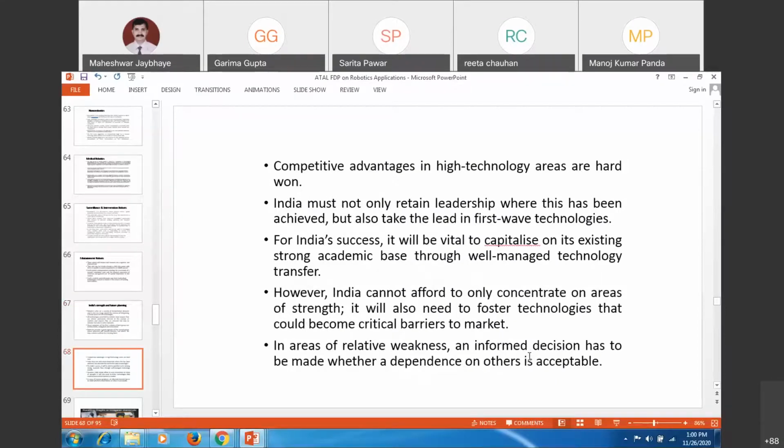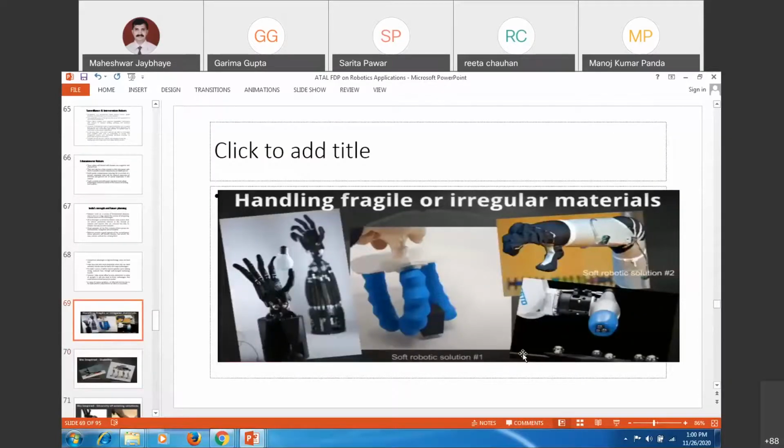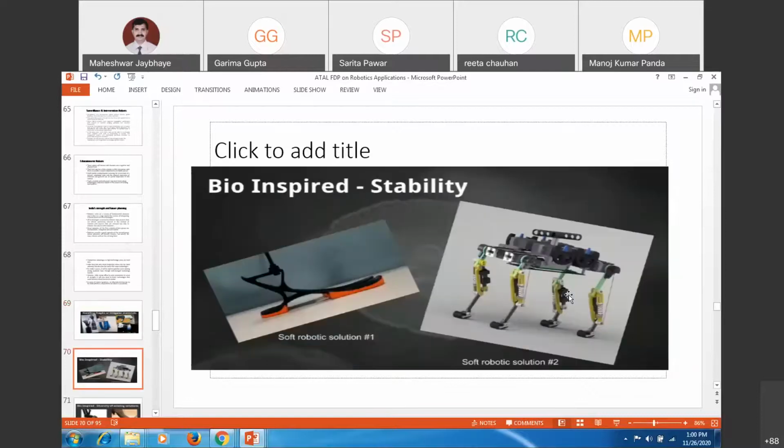So I think there are many more slides. Some of the fragile grasping, how it is being done with the help of the robot end effector, and different soft applications.